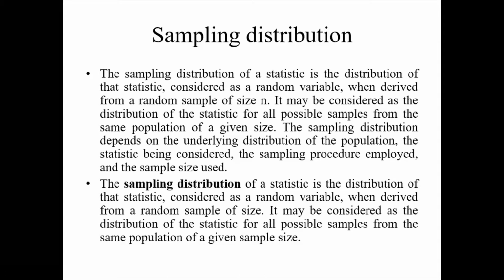So this is called a distribution of sample. What is the statistic? You know that a statistic is nothing but the value you derived from the sample. And if the value derived from one sample is different from the value derived from other samples, that difference and that distribution is called sampling distribution. So it is different from one another.